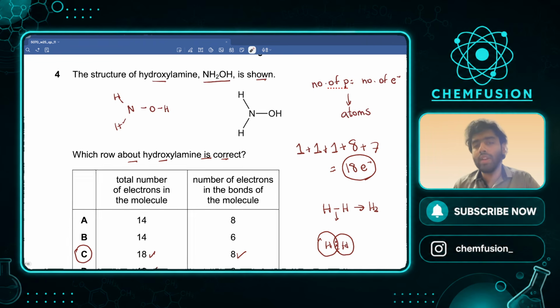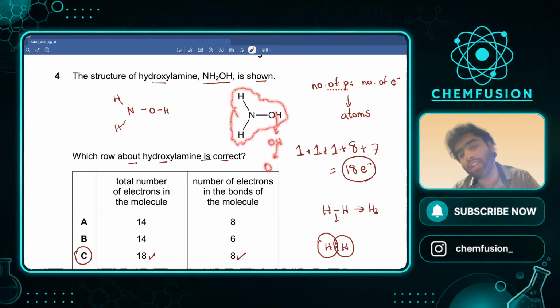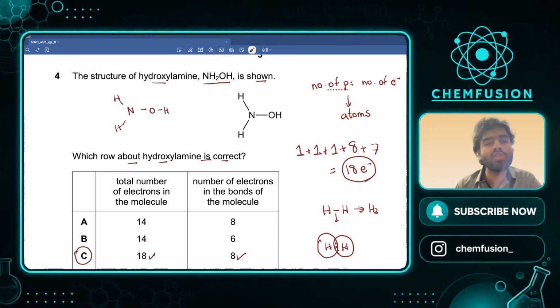Okay, so it has 4 bonds. How are there 4 bonds? They have shown you this structure, but you should ask yourself, O and H, they're not showing a bond between O and H. There has to be a bond. They just have not shown you that. So it is O and H. You redrew this structure and showed this bond. Now count the number of bonds: 1, 2, 3, 4. 4 bonds into 2 electrons in each bond. Total 8 electrons being involved in bonding. That is the answer.